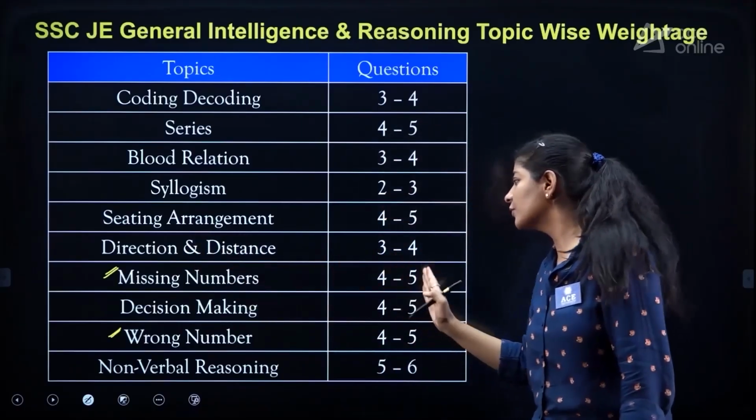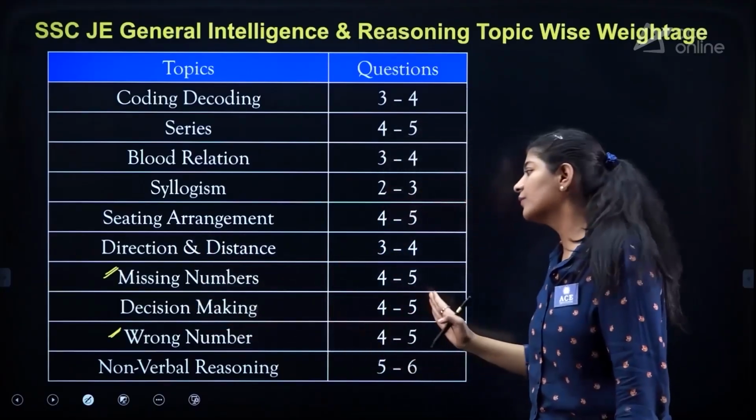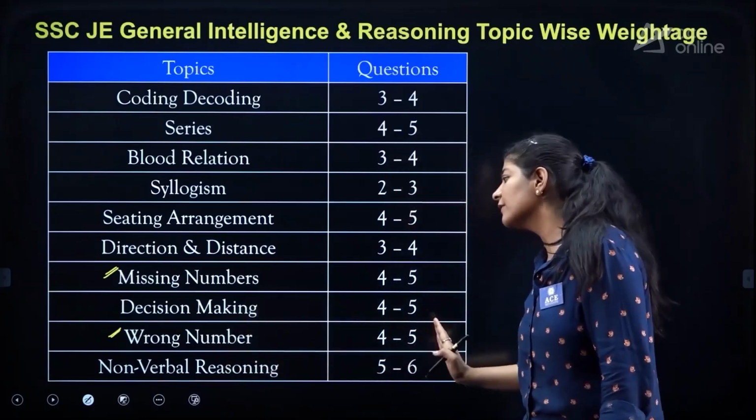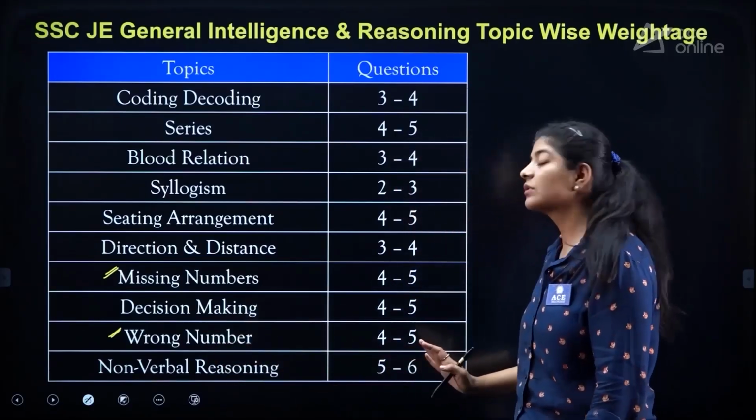Missing numbers, 4 to 5 questions. Decision making, 4 to 5 questions. Wrong number, 4 to 5 questions. Non-verbal reasoning, 5 to 6 questions.